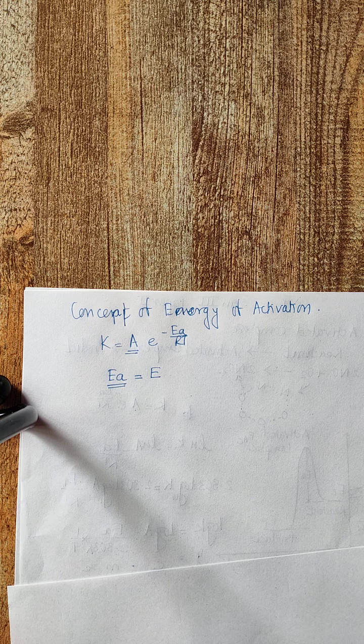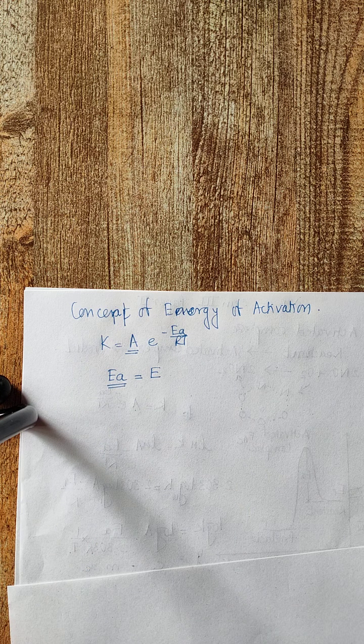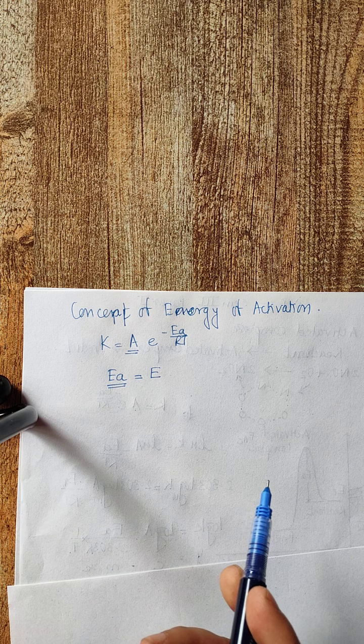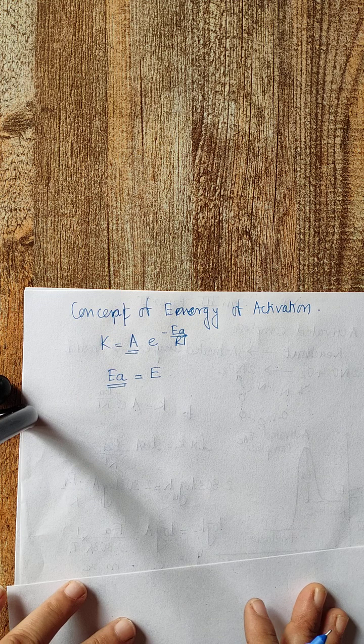So rate of reaction depends on the number of effective collisions, and that is expressed as the number of effective collisions taking place between the reactant molecules possessing the energy of activation per unit volume per unit time.